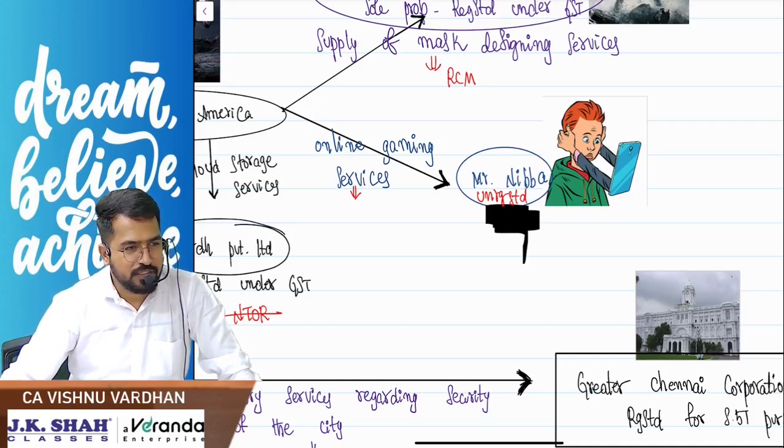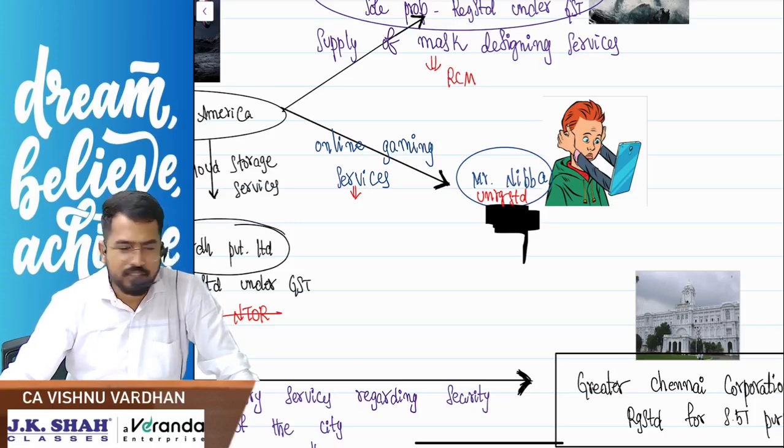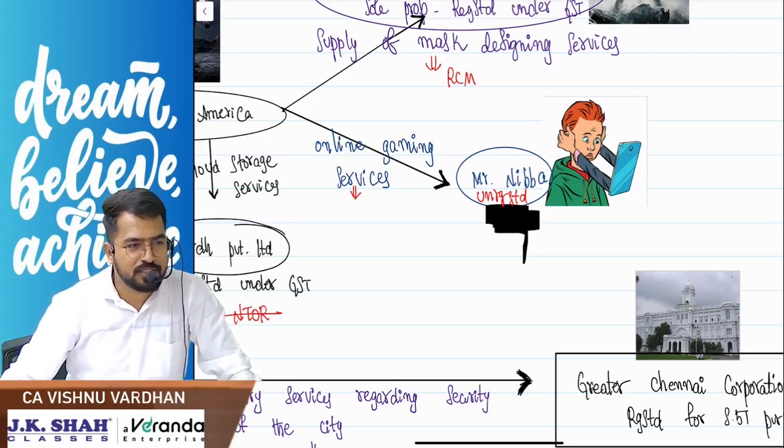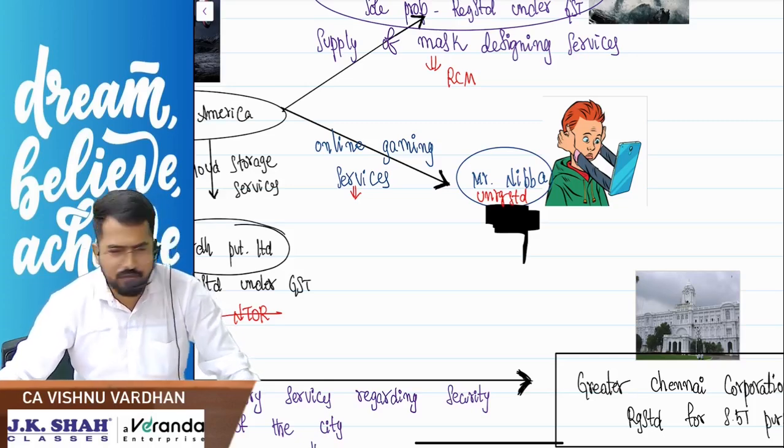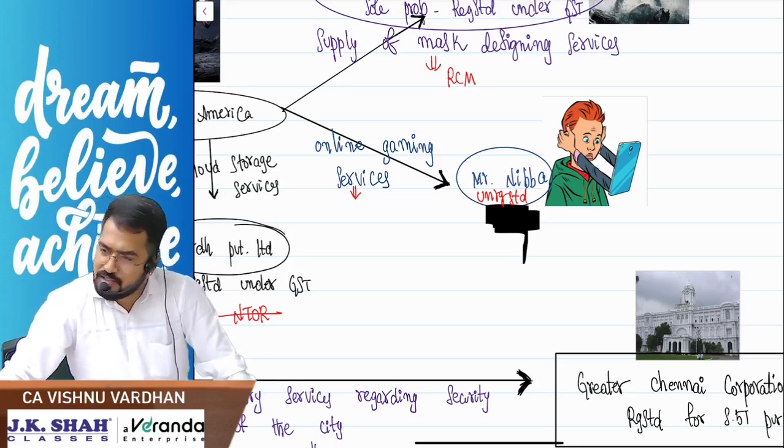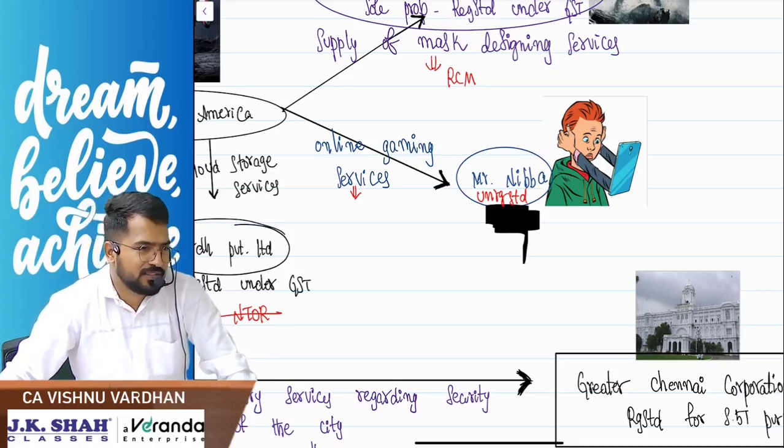First of all, he will get something with consideration. Playing PUBG is not a supply, but while playing PUBG, he will buy costumes. He will buy some weapons. Yes or no? For consideration. Importation of service for consideration, whether or not in the course or furtherance of business, is a supply. Yes or no? Section 7(1)(b). Correct? So this is a supply. No doubt about whether it is a supply or not, and it is taxable also. There is no exemption.